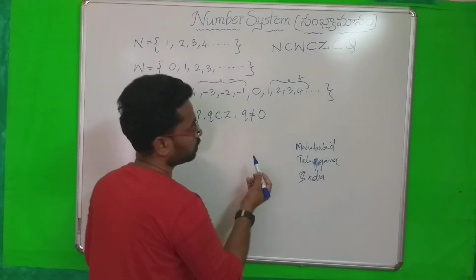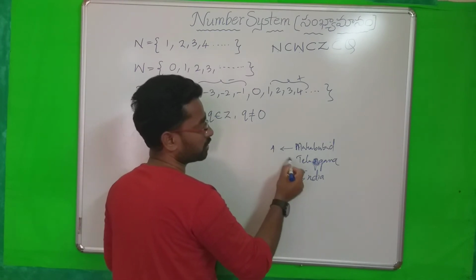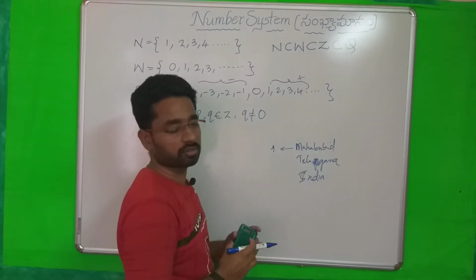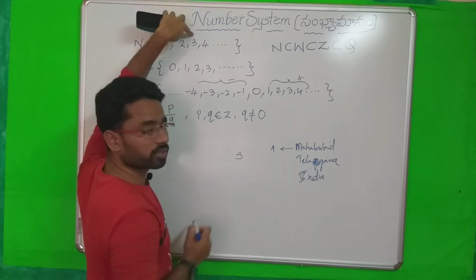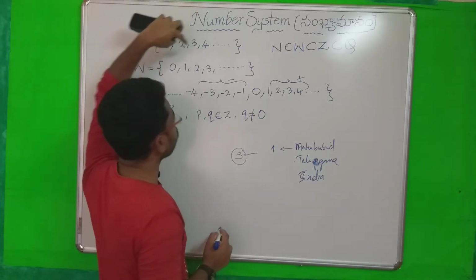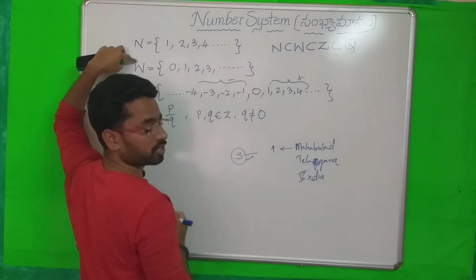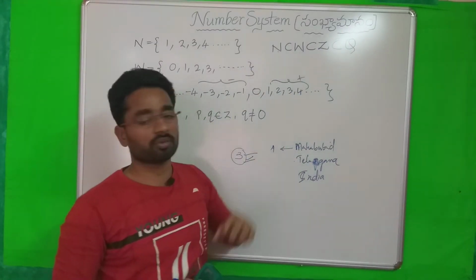So here a person belongs to Mahbubabad means he belongs to Telangana, he belongs to India also. Same like that, a number belongs to natural numbers. For example, 3 belongs to natural numbers. We can call this one a whole number also, an integer also, a rational number also. This is like one family.